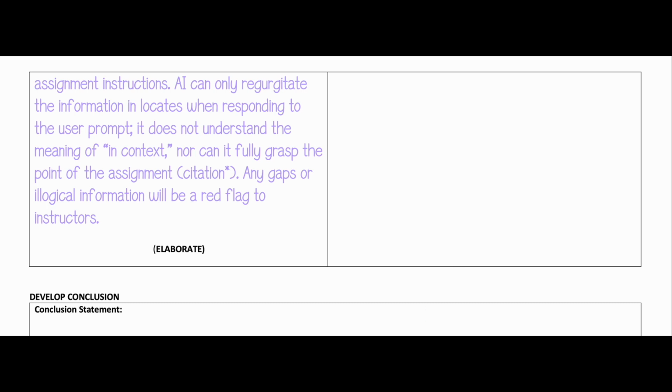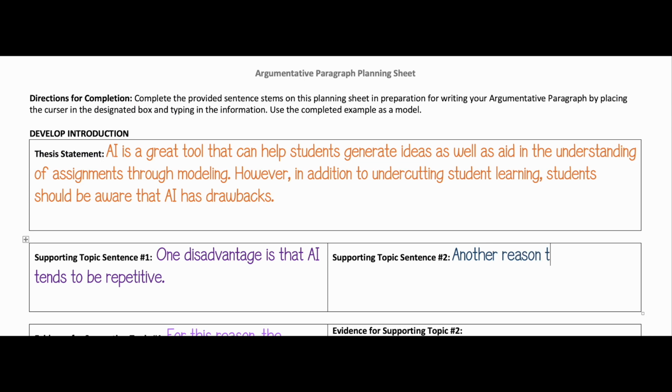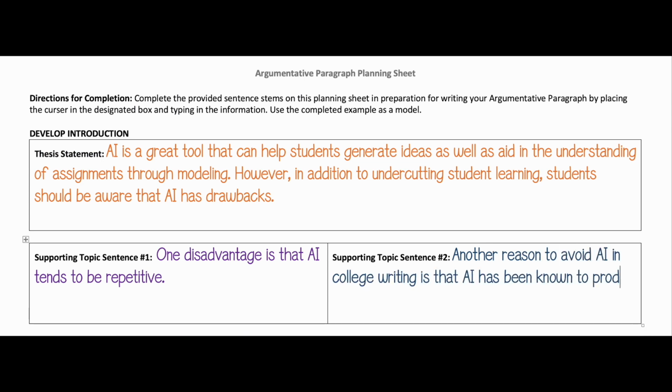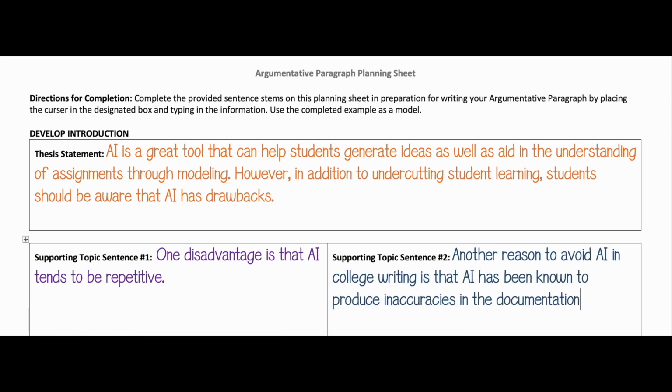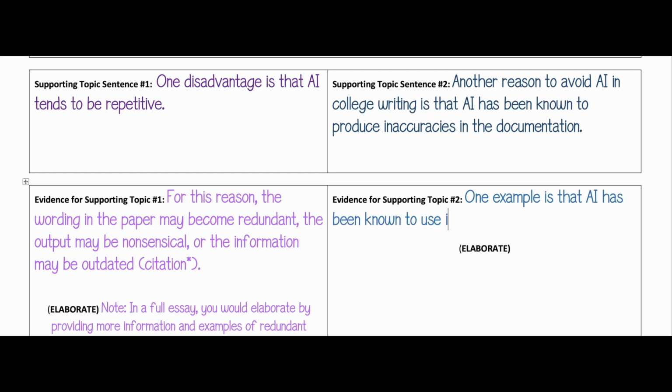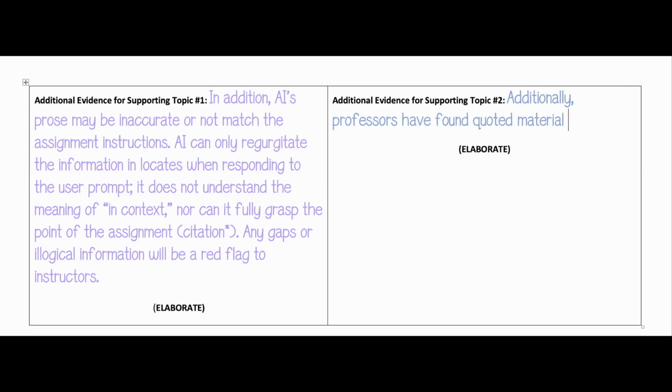Once we finish with supporting paragraph 1, we'll do the same thing for supporting paragraph 2 by writing our topic sentence, our evidence, and additional evidence. Finally, we will summarize our information and restate our thesis in the conclusion.